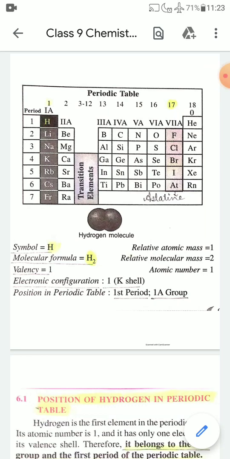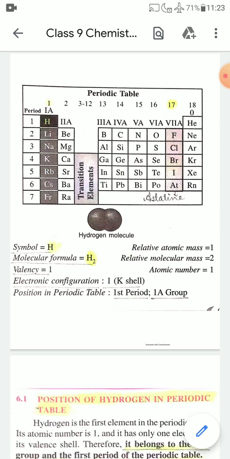Today, I am going to start a new chapter, chapter number 6, study of the first element of the periodic table. And the first element of the periodic table is hydrogen. So, in this chapter, you have to read about hydrogen. The symbol of hydrogen is H, capital H.